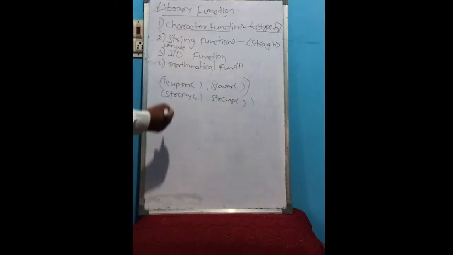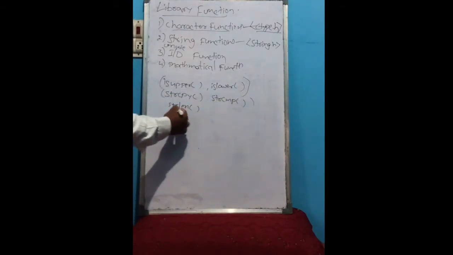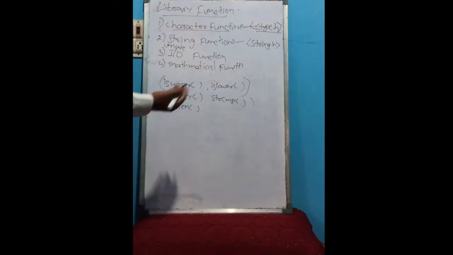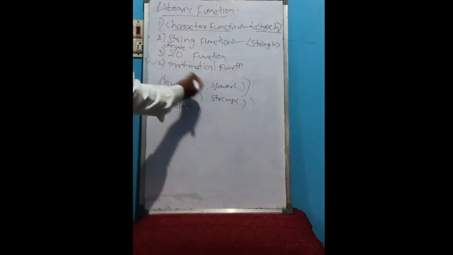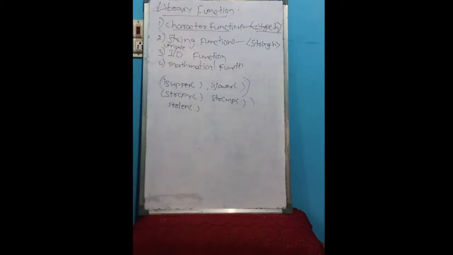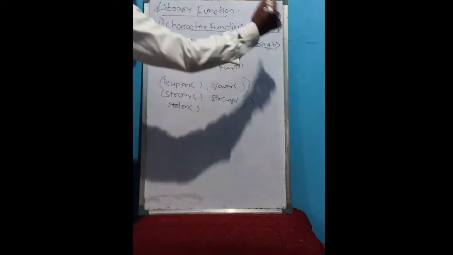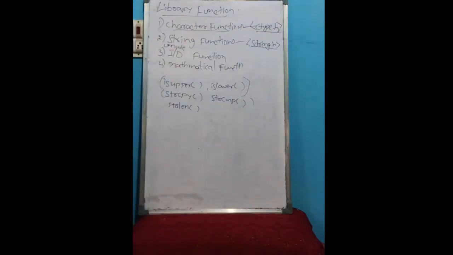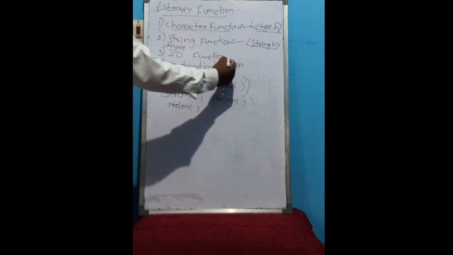String length: this function we use to get the length of the string. Like that, so many string functions are already defined, inbuilt. To use these string functions, we should include string.h. This is the header file we should include in the include section. Clear?